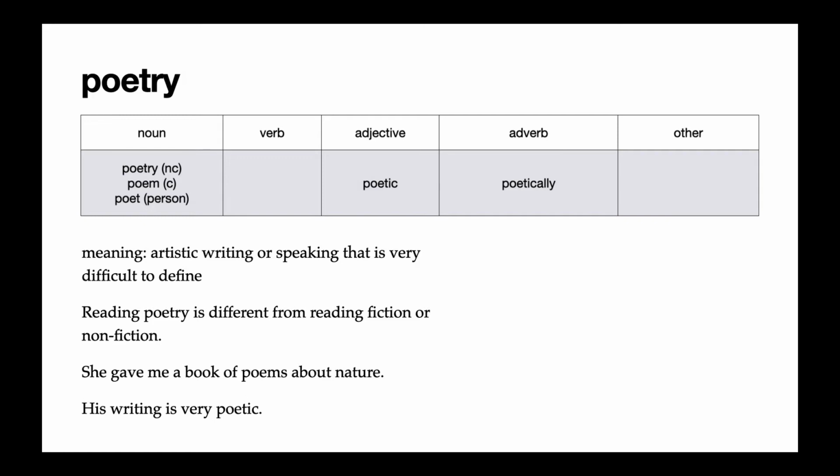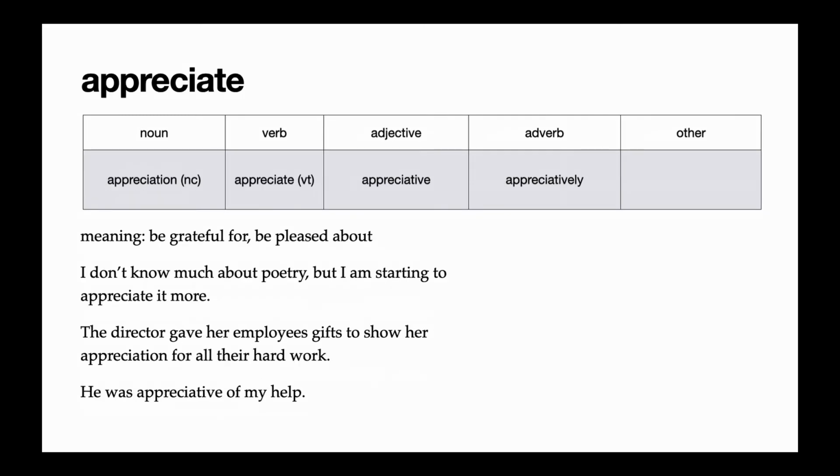So the second example shows poem, the countable noun. She gave me a book of poems about nature. And the third example shows the adjective form poetic. His writing is very poetic. It means his writing is very beautiful. It sounds like poetry. Next, we have the verb appreciate.